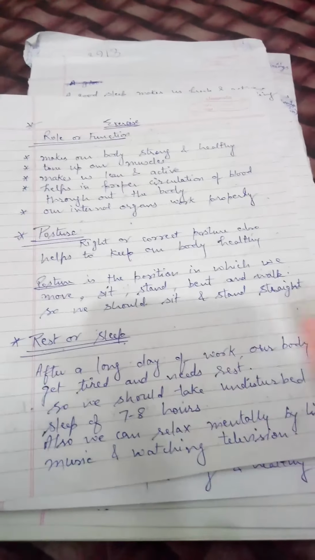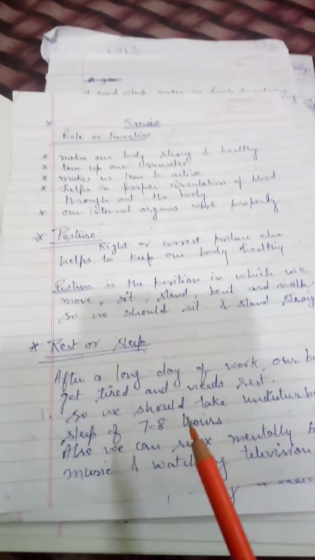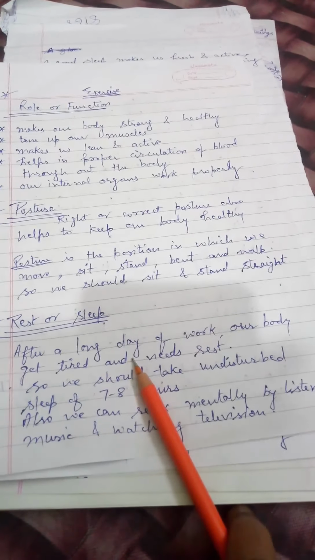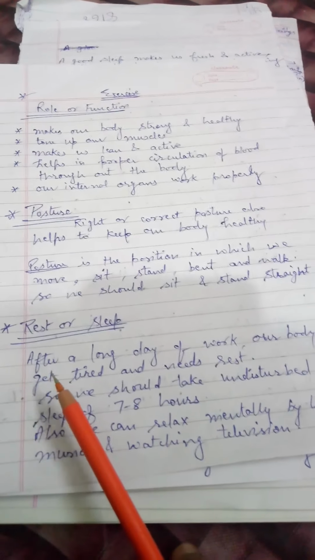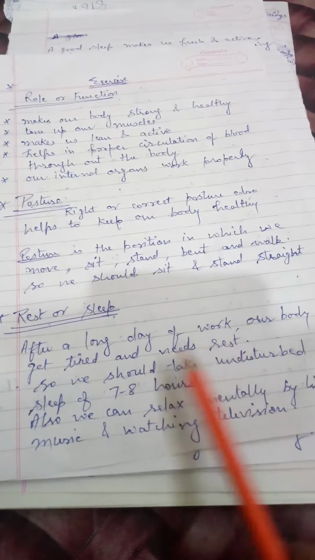Now we come to rest or sleep. Balanced diet is important, exercise is important, posture is important. Rest or sleep also has a vital role in keeping our body healthy. We all know, after a long day of work, our body gets tired and it needs rest.